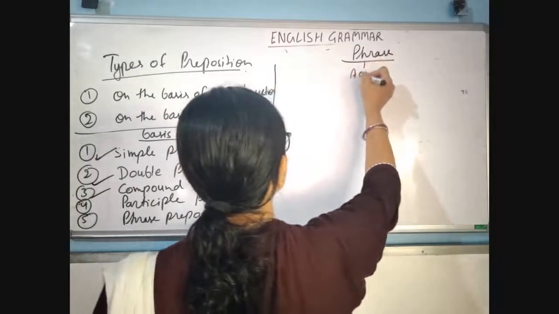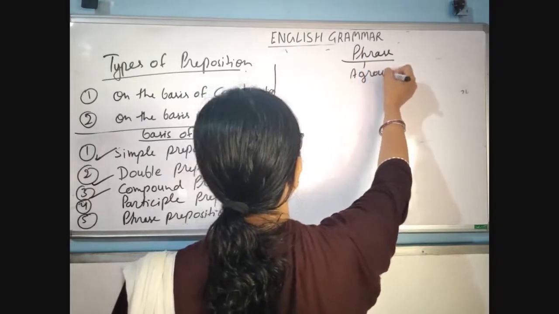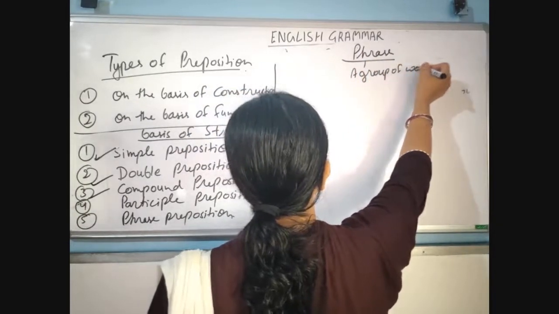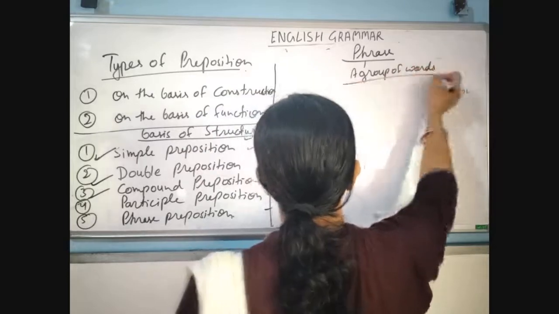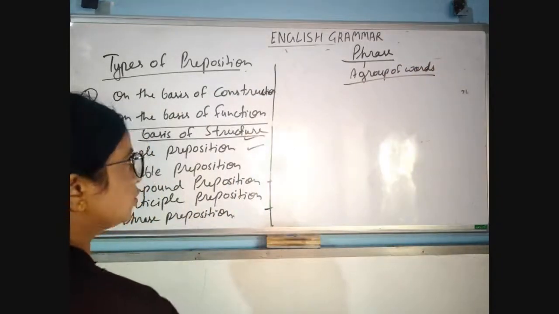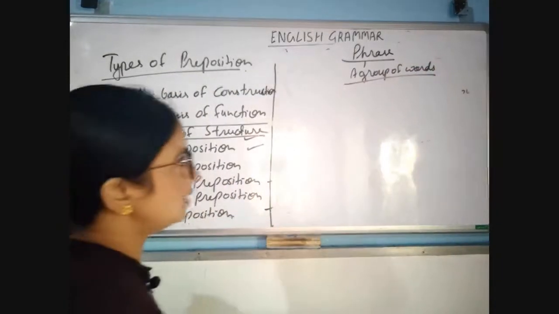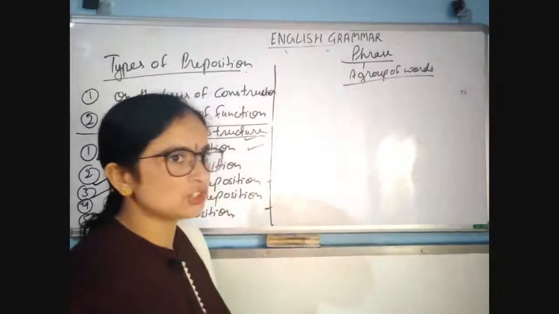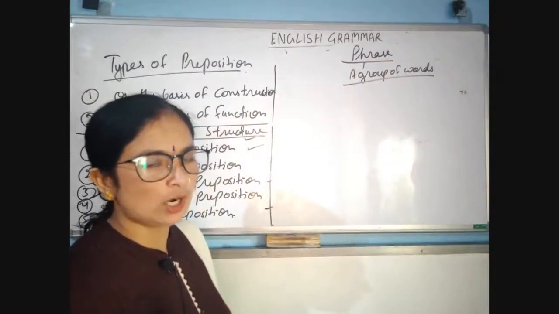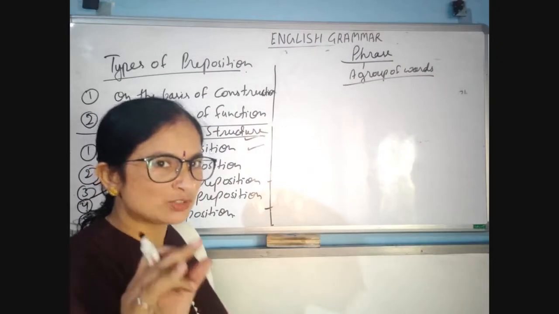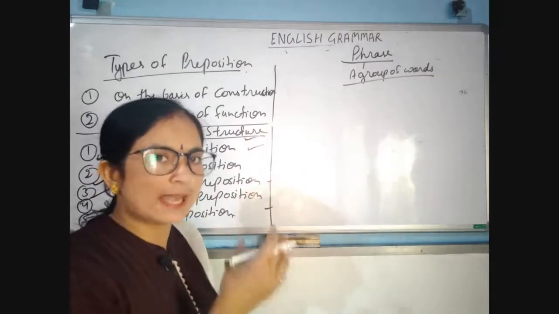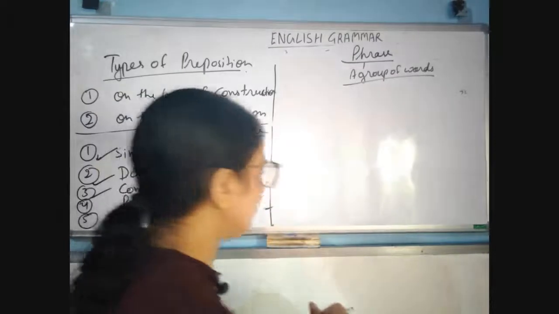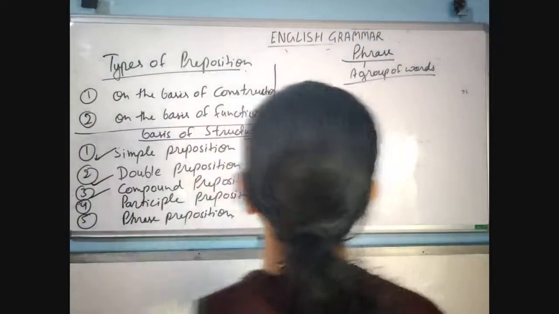So when a group of words works as a preposition, that's why this is called phrase preposition. At least one preposition is in that group of words. Okay, so like